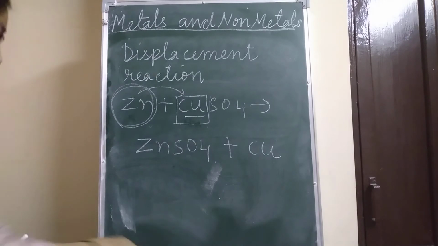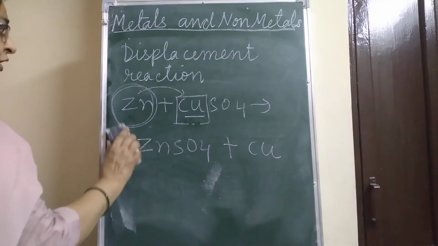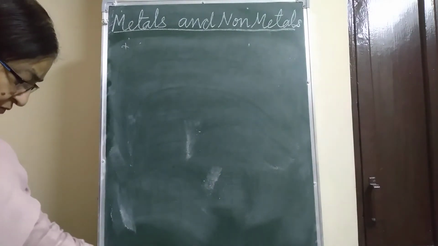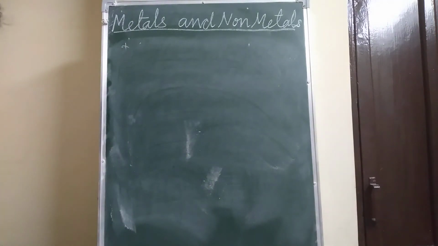Now there is a term, corrosion. What does corrosion mean? How can we define corrosion?